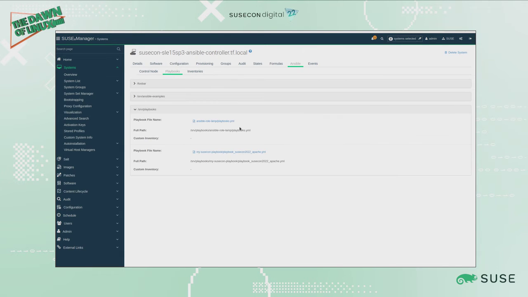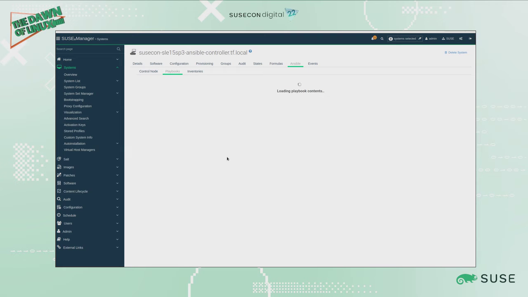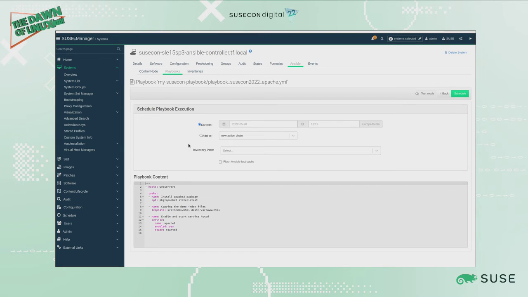Let's just take a second. Okay, here we have 2 playbooks, and we can click on each one of them for visualizing the content of the playbook. In this case, this is the playbook SUSECON 2022 Apache. It's a simple one targeting the web servers group.